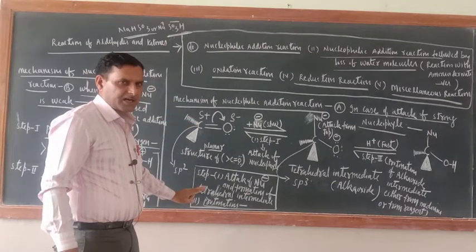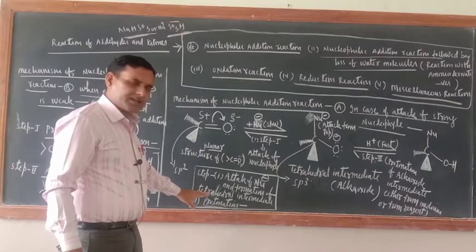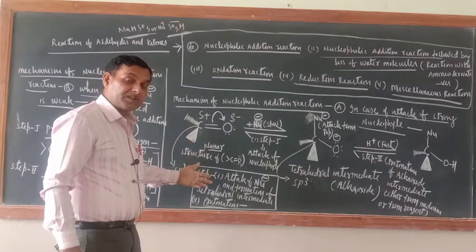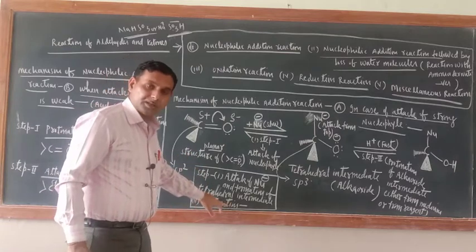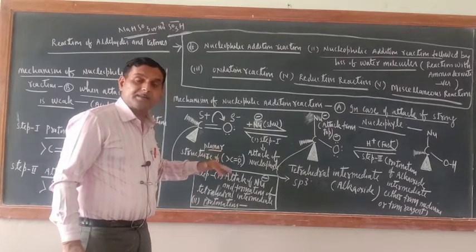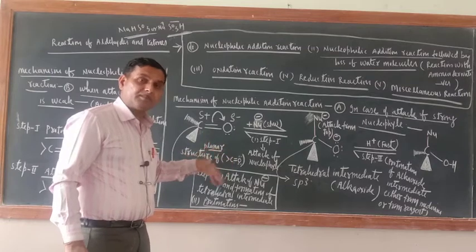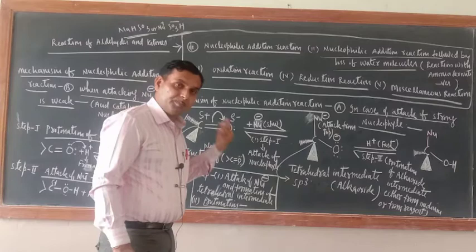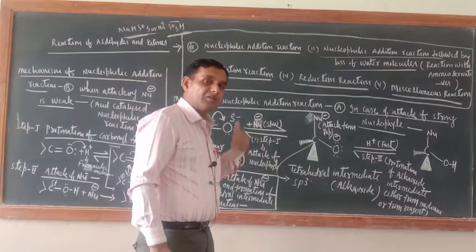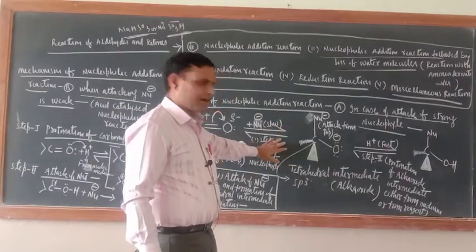First step is attack of nucleophile and formation of tetrahedral intermediate. Second one is the protonation. Protonation takes place in the presence of a proton, and the proton has to be furnished by the medium or the attacking nucleophile itself. So two steps are there here.